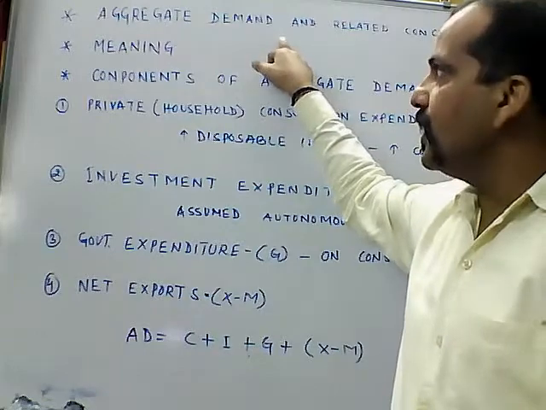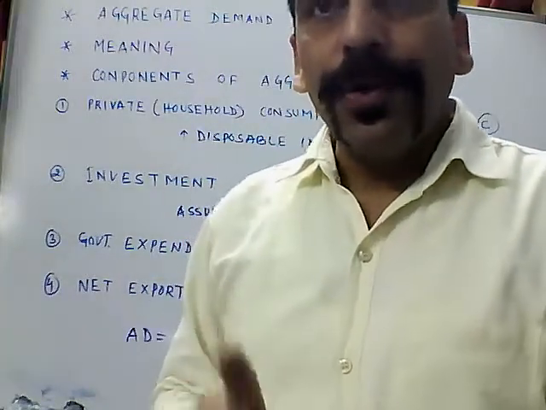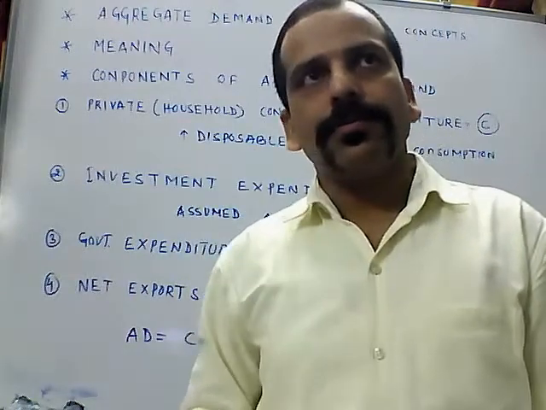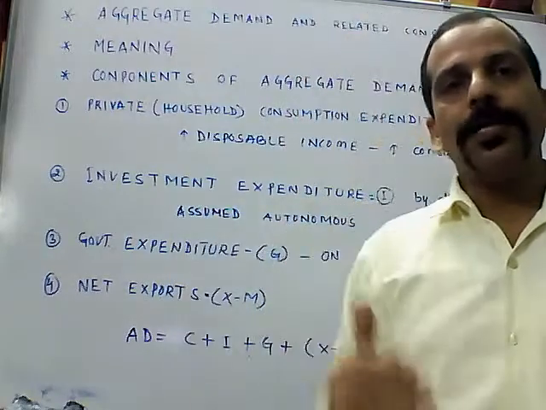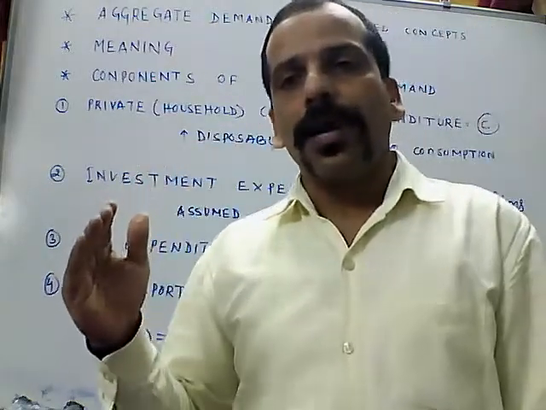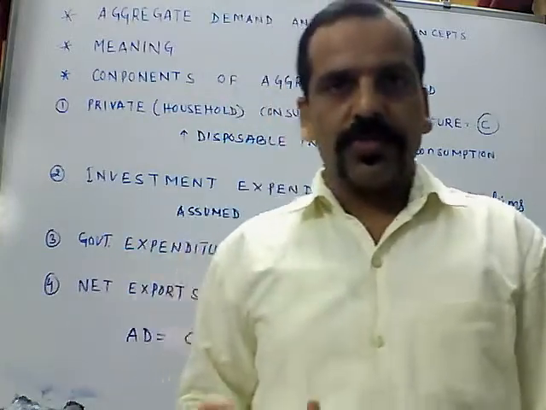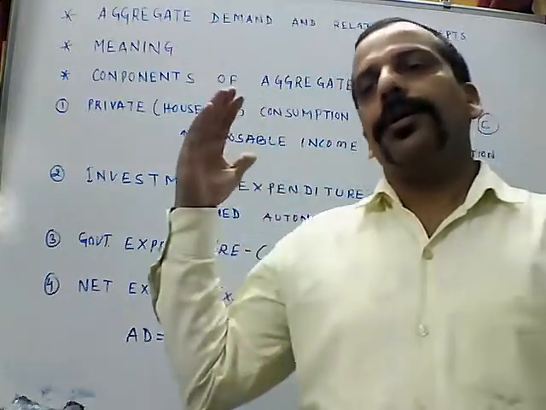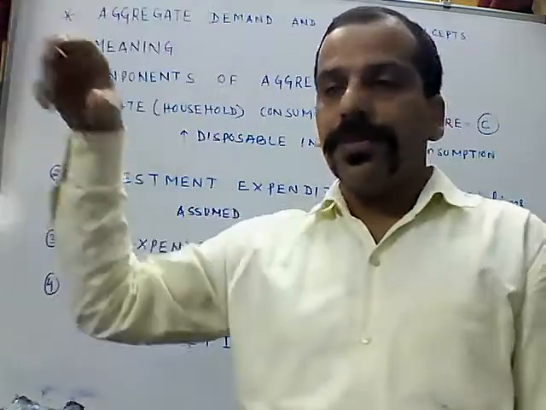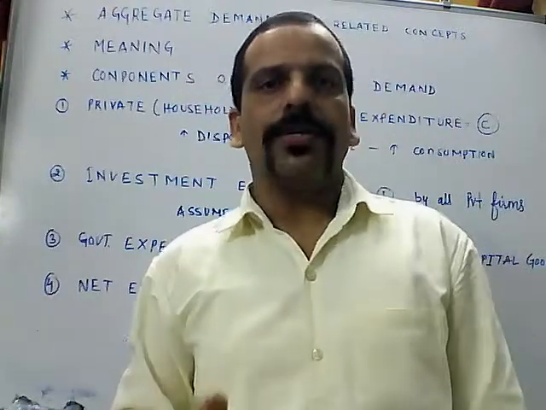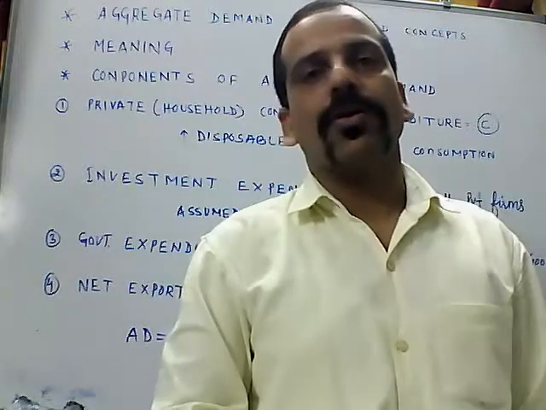Why is this part of AD, aggregate demand? Let's say we are producing mangoes and exporting them. It means mangoes are demanded by foreigners. If we are exporting software, it means software is demanded by the rest of the world. So foreigners are purchasing goods or services from the Indian economy, and those goods and services are produced within the economy.